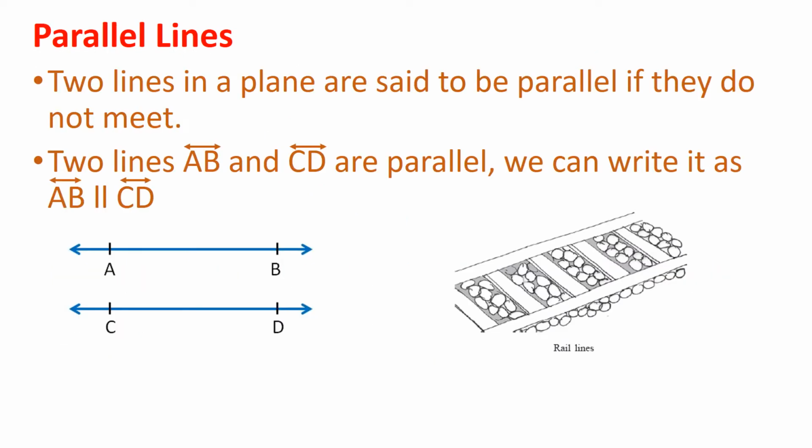Parallel lines. Two lines in a plane are said to be parallel if they do not meet. Look at the figure given below. Two lines, line AB and line CD, are parallel. We can write it as line AB is parallel to line CD.